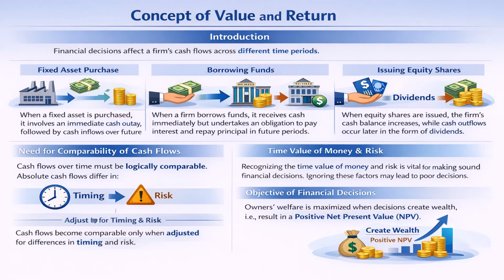The second most important decision is borrowing funds. Whenever we borrow funds, we get the immediate funds inflow, but in the form of principal repayment and interest repayment, we make the cash outflows. The third important decision is issuing equity shares. Whenever we issue equity shares, we get immediate funds inflow, but in the form of dividends, we make future outflows. Why?